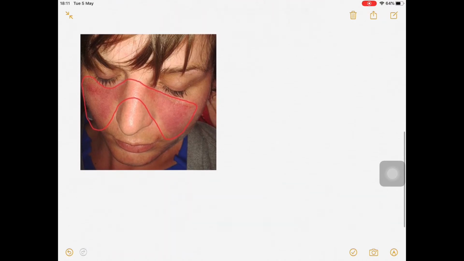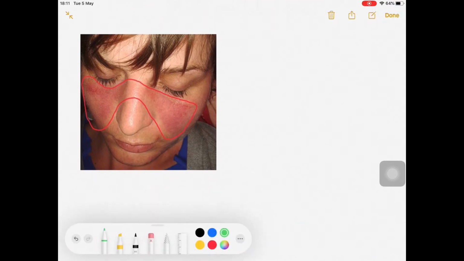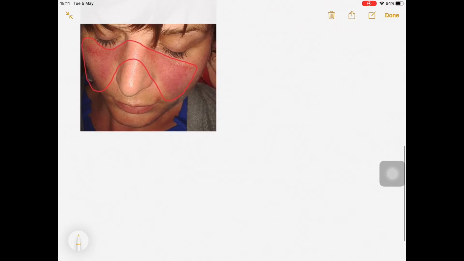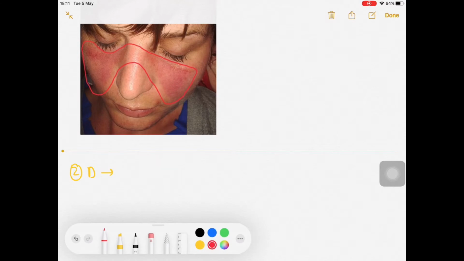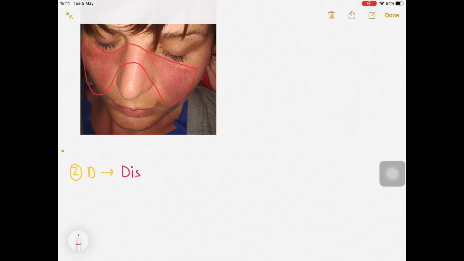Let's talk about the next one, that is D. D is for discoid rash. Now what is discoid rash? I will be showing you the image again. In discoid rash, there is a problem in the glands.